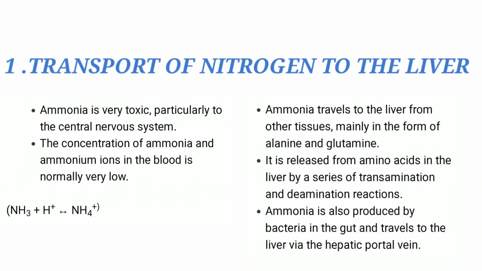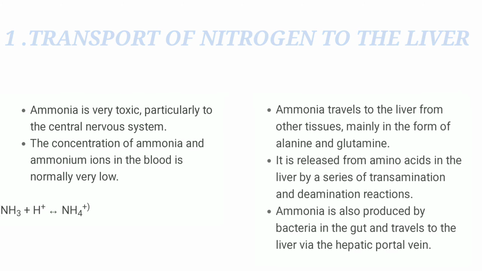Step 1. Transport of nitrogen to the liver. Ammonia is very toxic, particularly to the central nervous system. The concentration of ammonia and ammonium ion in the blood is normally very low. Ammonia travels to the liver from other tissues, mainly in the form of alanine and glutamine. It is released from amino acids in the liver by a series of transamination and deamination reactions. Ammonia is also produced by bacteria in the gut and travels to the liver via the hepatic portal vein.